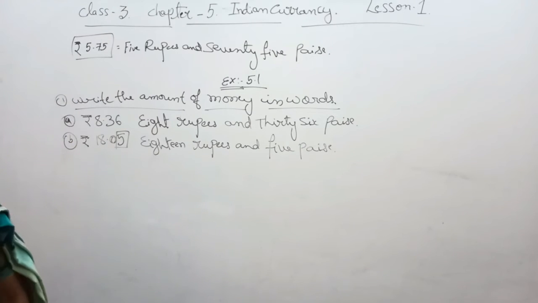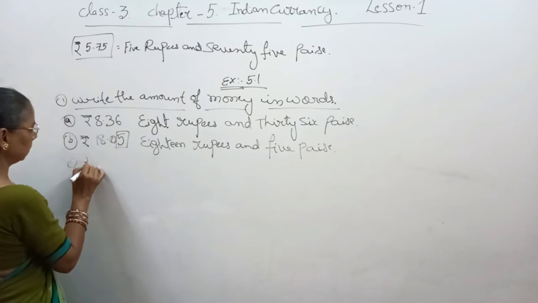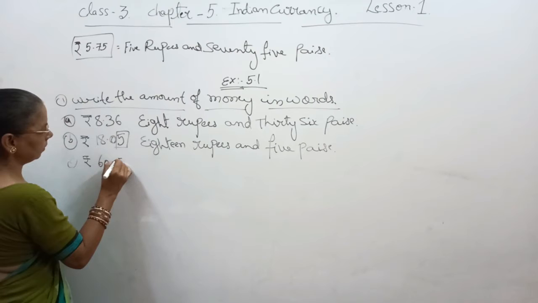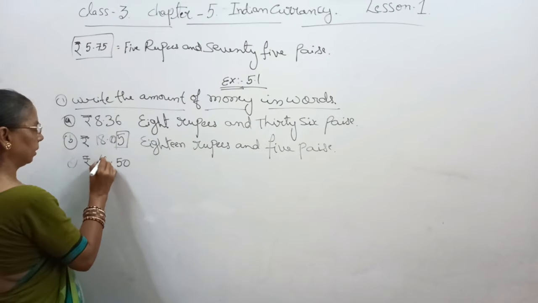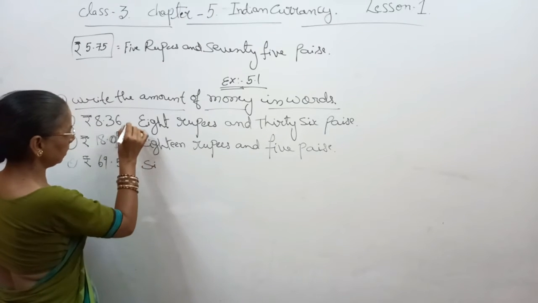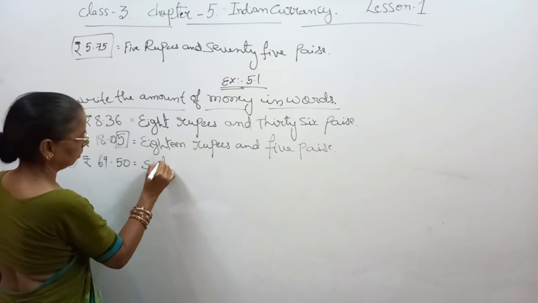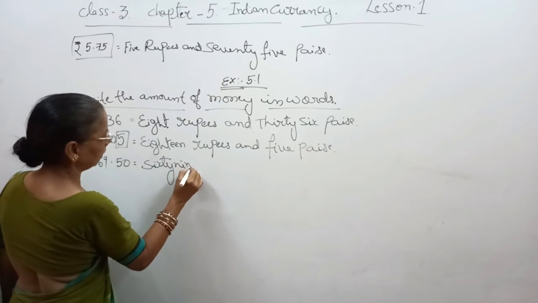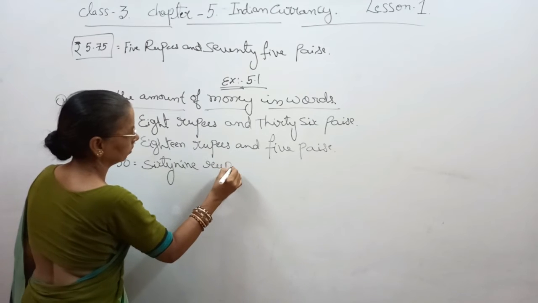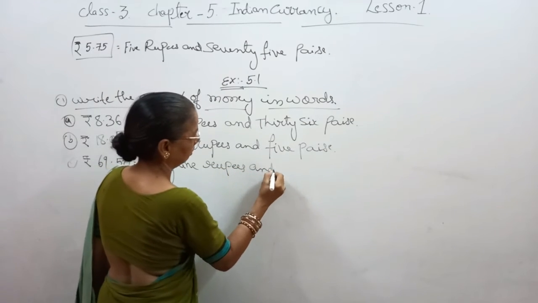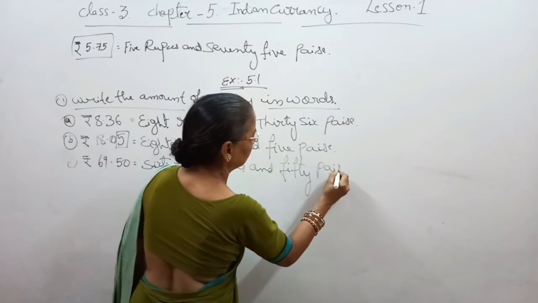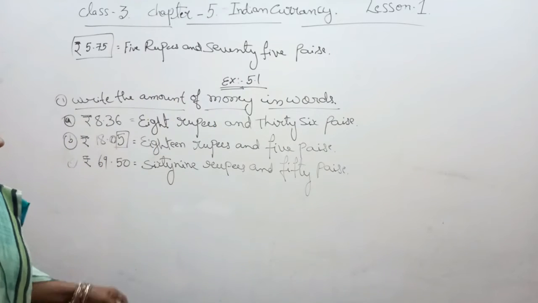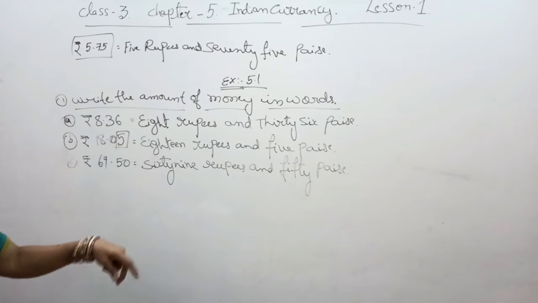Now the third one, that is C, 69.50. It means 69 rupees and 50 paise. Like this you have to write the amount in words.